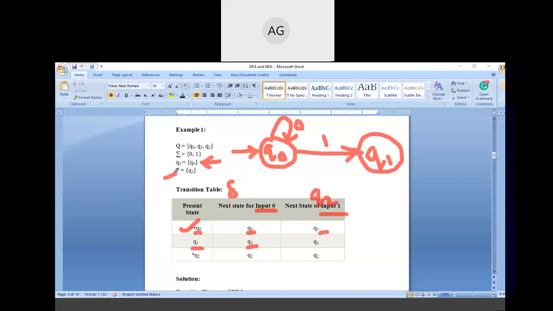Also from this information, you know that q2 is the final state. It means that q2 is encircled with a double circle, because it is the final state. On getting input 0 at q1, we move to the q2 state, and on getting input 1, we move to the q1 state. It means a self loop is there, because we are at the same state on getting 1.